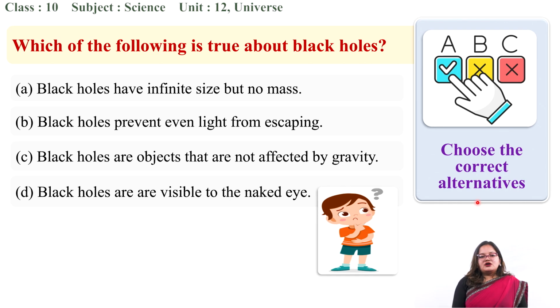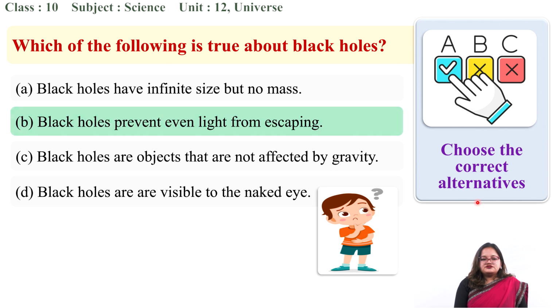Choose the correct alternatives. So, our first question is, which of the following is true about black holes? Option A, black holes have infinite size but no mass. Option B, black holes prevent even light from escaping. C, black holes are objects that are not affected by gravity. And option D, black holes are visible to the naked eye. So I think you are already guessing the answer, and I hope that is the correct one.